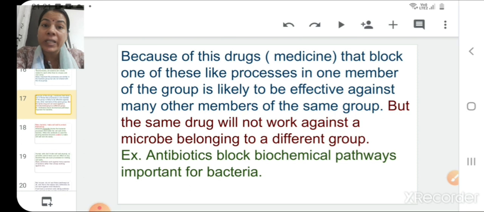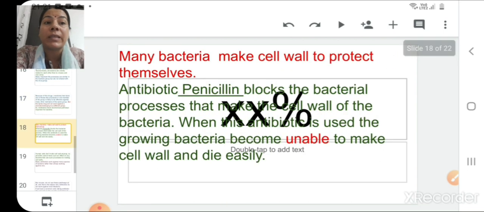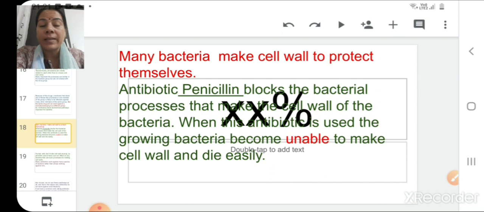When a certain medicine blocks the biochemical pathway of a bacteria, the bacteria is not able to synthesize its cell wall. Children, you have already studied about this, that bacteria have a cell wall around them. If some chemical compound is not enabling these bacteria to make their own cell wall, in that condition this bacteria will not be able to survive. And that is how these antibiotics work against these bacteria.